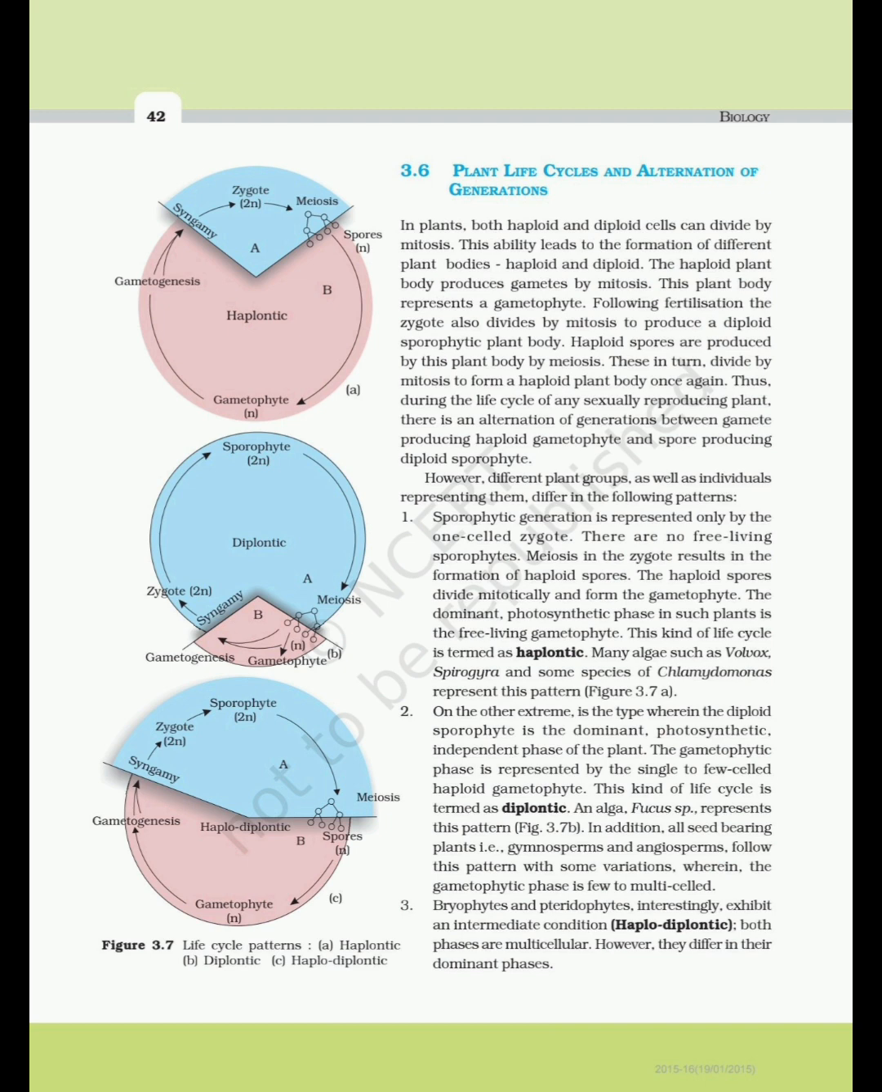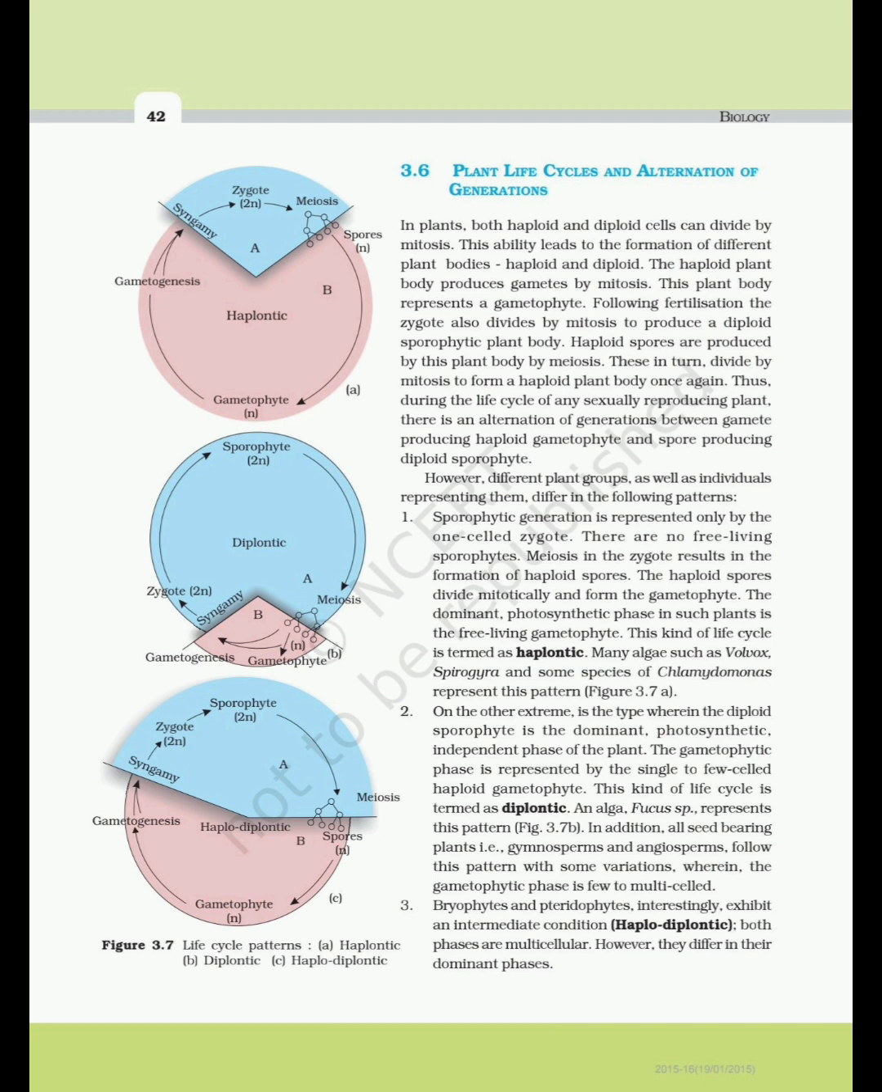1. Sporophytic generation is represented only by the one-celled zygote. There are no free-living sporophytes. Meiosis in the zygote results in the formation of haploid spores. The haploid spores divide mitotically and form the gametophyte. The dominant, photosynthetic phase in such plants is the free-living gametophyte. This kind of life cycle is termed as haplontic. Many algae such as Volvox, Spirogyra and some species of Chlamydomonas represent this pattern.